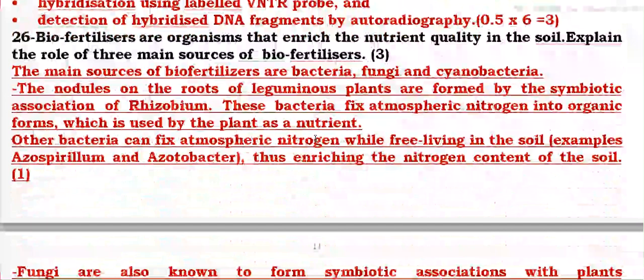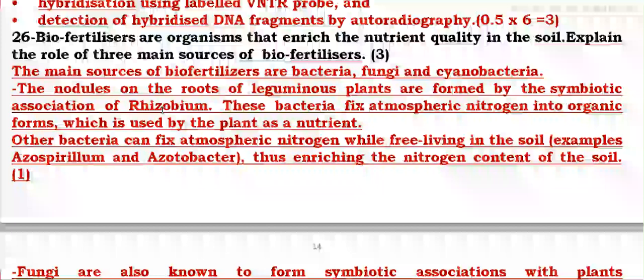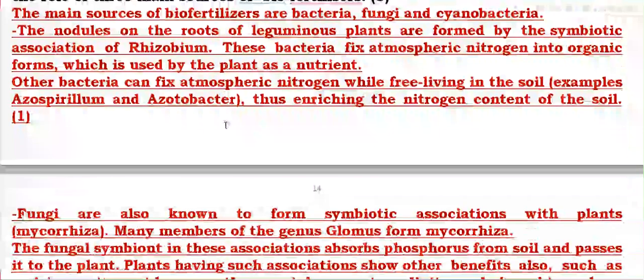Biofertilizers are organisms which are mainly bacteria. They are nitrogen fixing bacteria, fungi, and cyanobacteria. They are found in the roots of leguminous plants as symbiotic bacteria also. They increase the fertility of the soil. Some bacteria are free living, some are symbiotic. These bacteria increase the fertility of the soil.